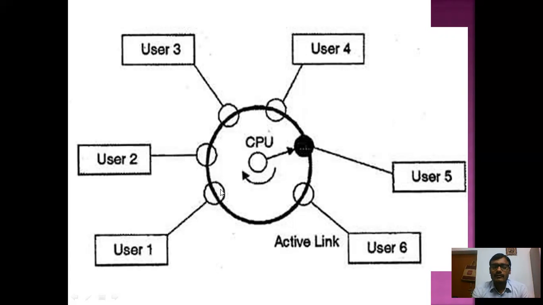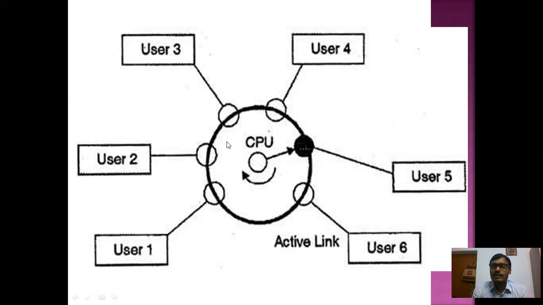Suppose it has given a fraction of a second to user number 1, and then it jumps to user number 2. Here it also gives a fraction of a second for processing the task. Again it jumps to user number 3. In this way the process is so fast that it looks like the CPU is processing all the tasks simultaneously.